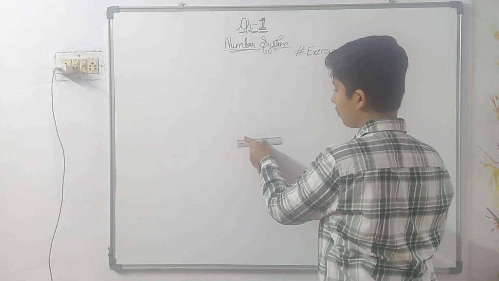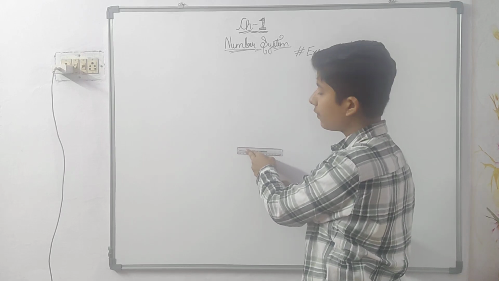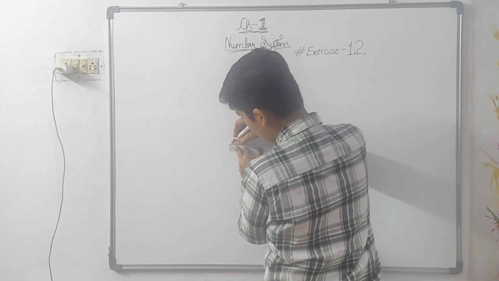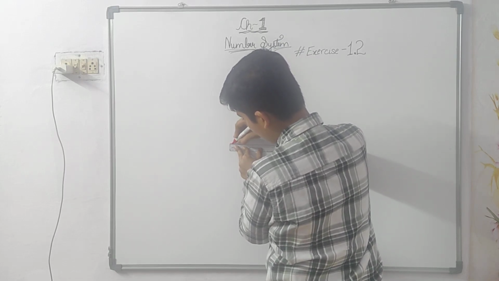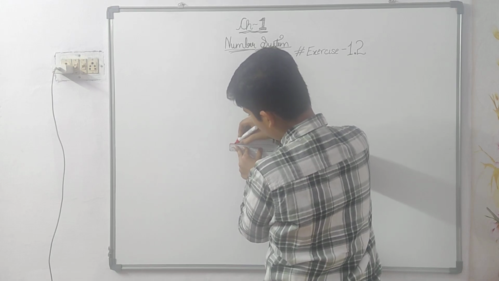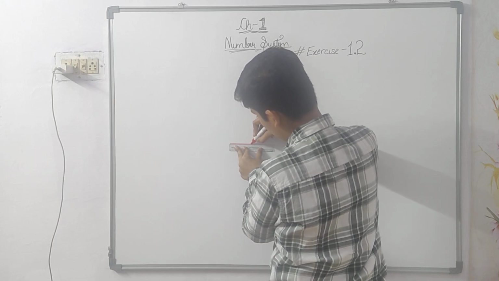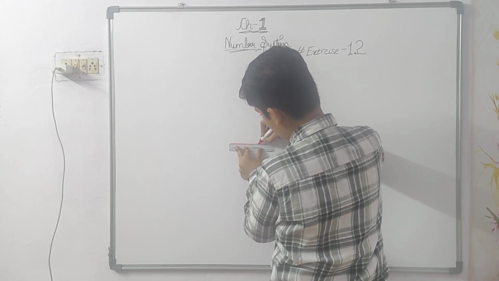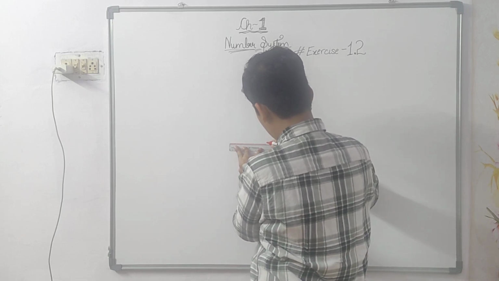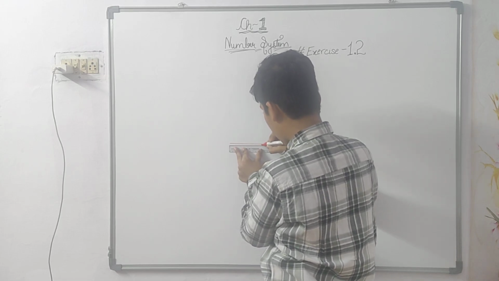See, for showing on the board, I am taking distances in inches. You can also take centimeters, but it will be harder to express. Firstly, this is 1, 2, 3, 4, 5, 6. Yes, it is enough.